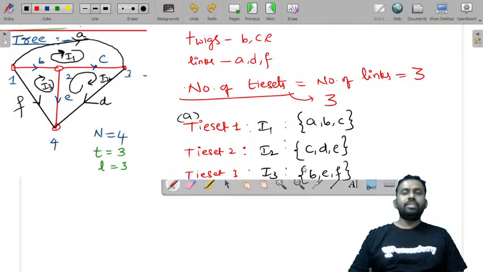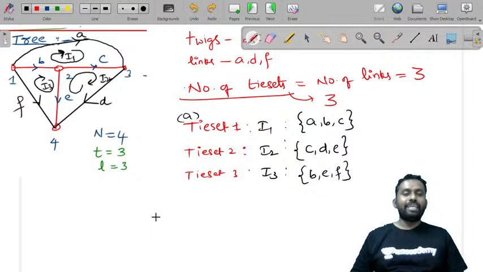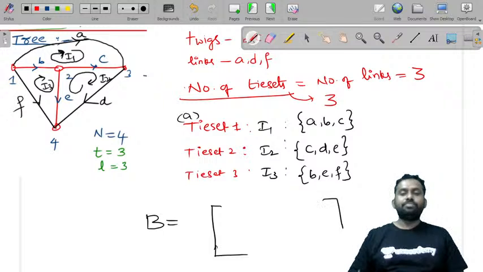With this information, you must be in a position to form a tie set matrix. Generally, the tie set matrix is represented by B, and it has rows and columns. Rows are nothing but the number of tie sets. How many tie sets are there?